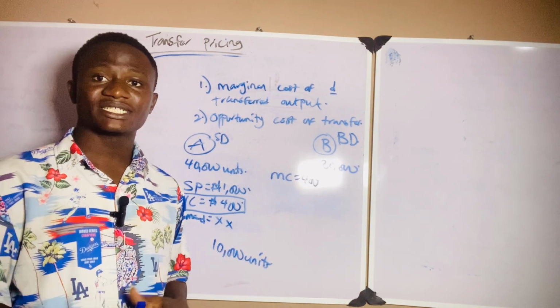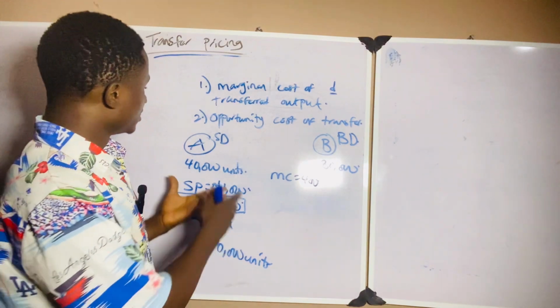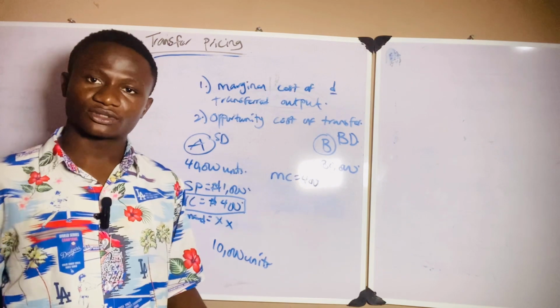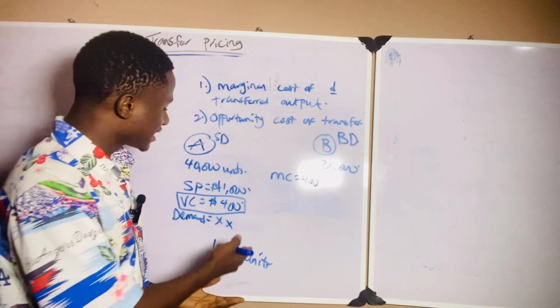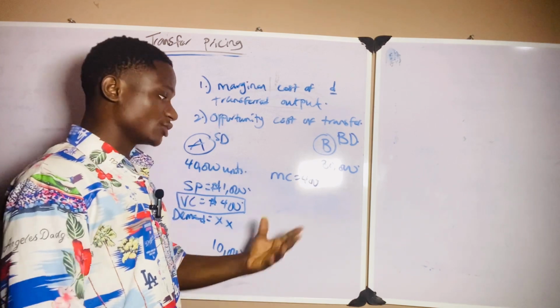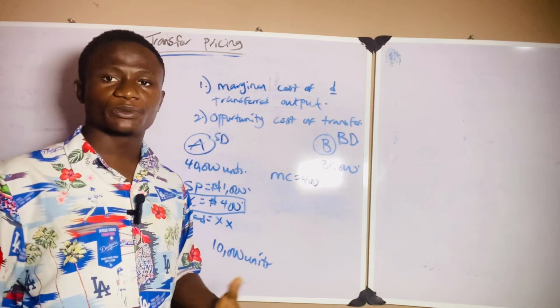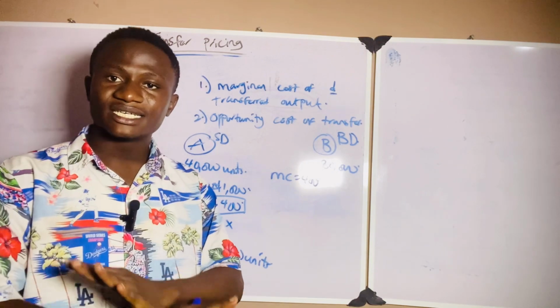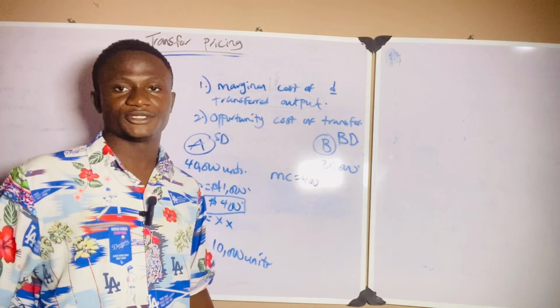Of course, you accept with me that there's no opportunity cost, because division A is not selling to anybody. Had division A had an external market and been selling at a higher price, then there would be an opportunity cost. But there is no opportunity cost in this situation. So the transfer price will now be 400 naira only.